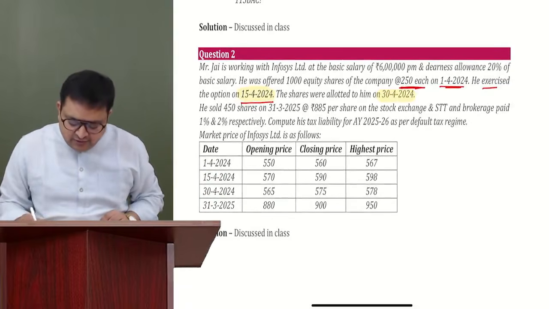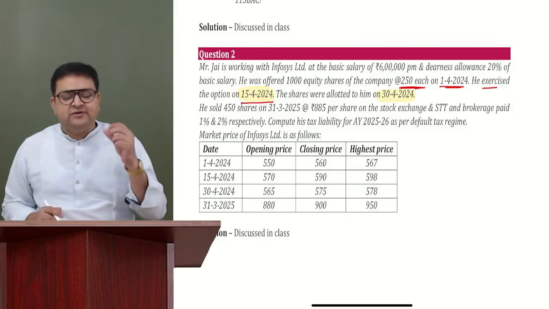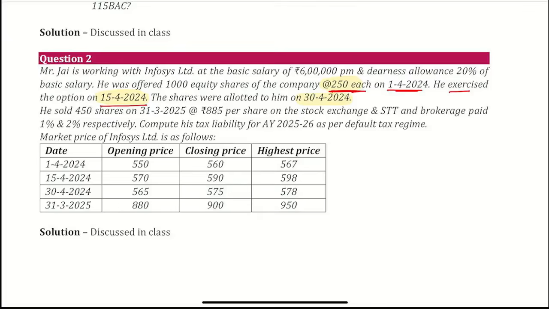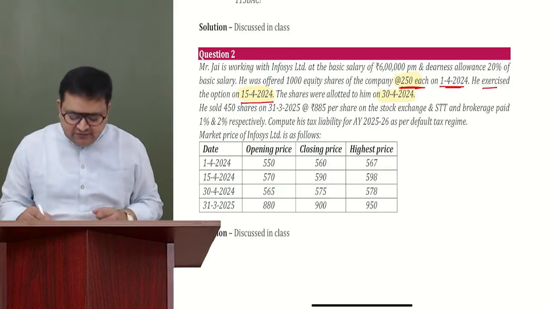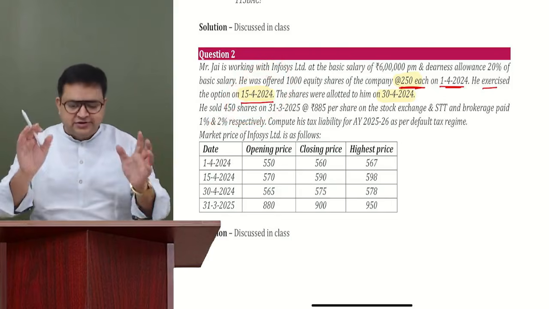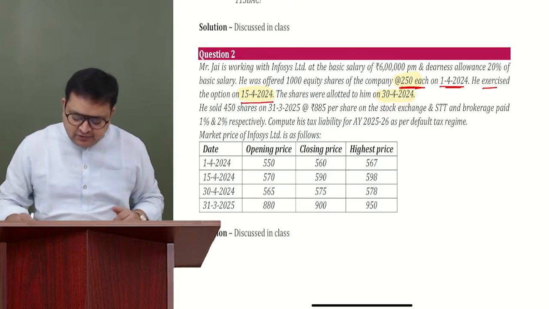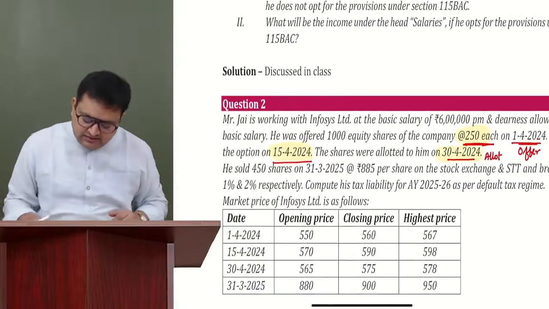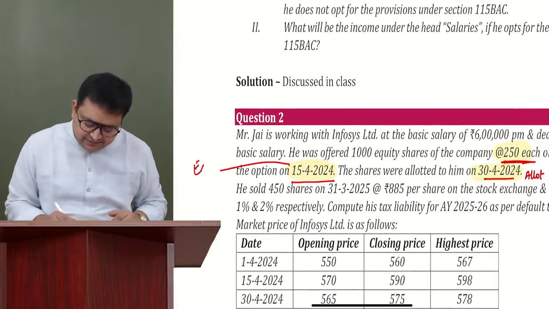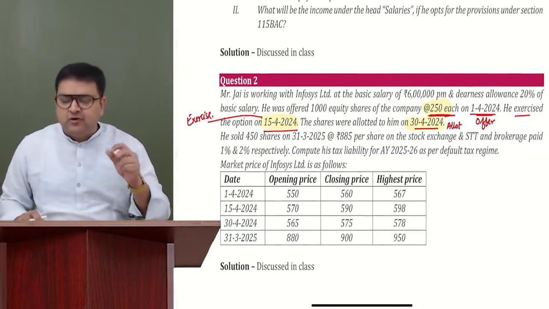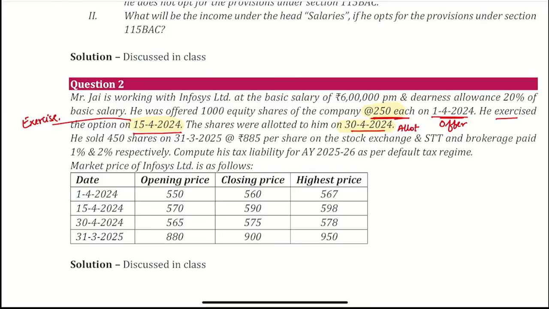And the shares were allotted to him on 30/4/2024. And then, see, first we'll ask the employee whether you want to take it. You have to pay 250 for it. He said he will take his time. And then after 15 days, he took his time and he said, okay, I want to take it. Now, after a few days, we will allot the shares. So we have allotted the shares to him. So it was the offer date. This was the allotment date. And this was the exercise date. I believe everybody understood this, that these are the dates: offer date, exercise date, and the allotment date.